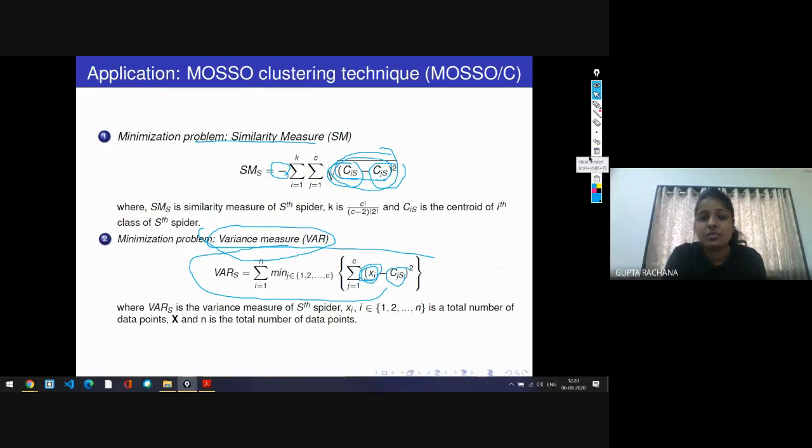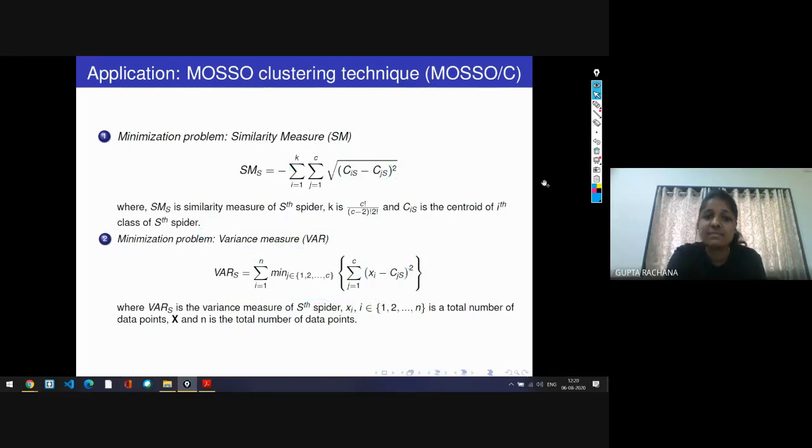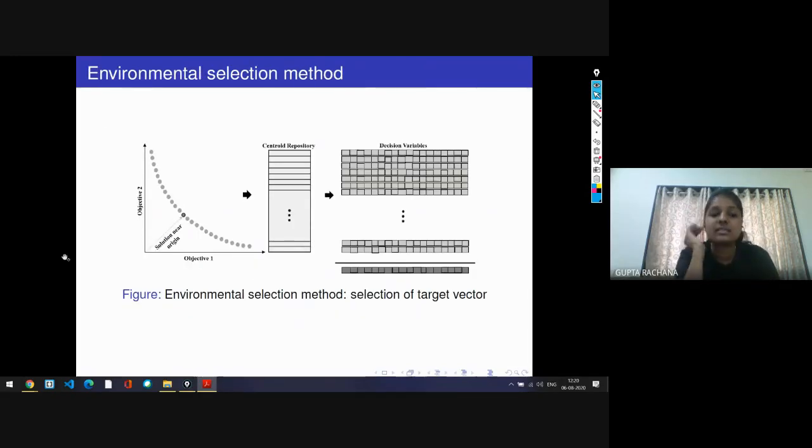Okay, so we have used as SM similarity measure, and second the variance measure as two objectives. Both should be minimum. So this was our target. While doing this in two objective space, these are the solutions, the spider solutions that we have obtained in a compromised manner. The solution which is near to the origin in both objectives we considered as the best solution.